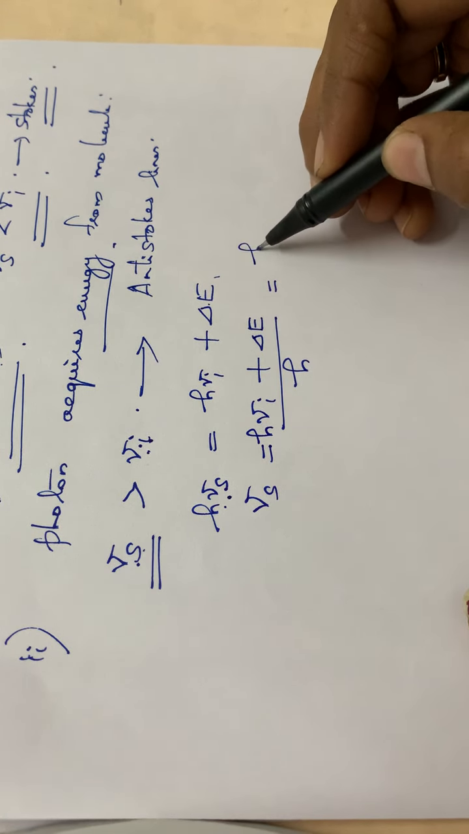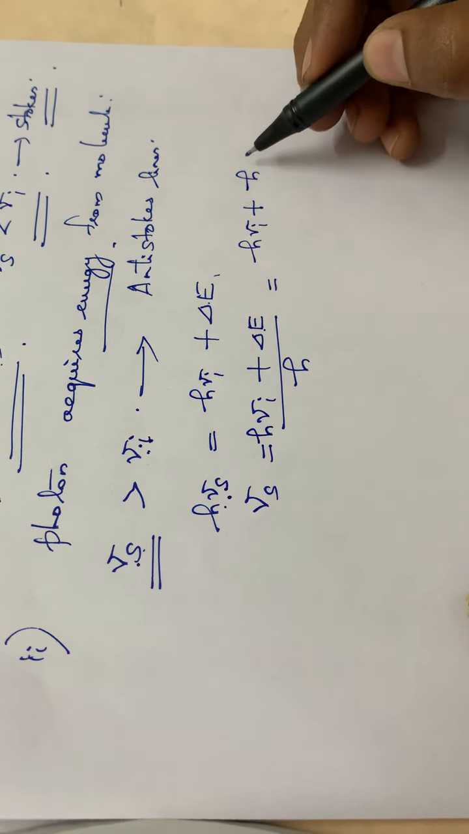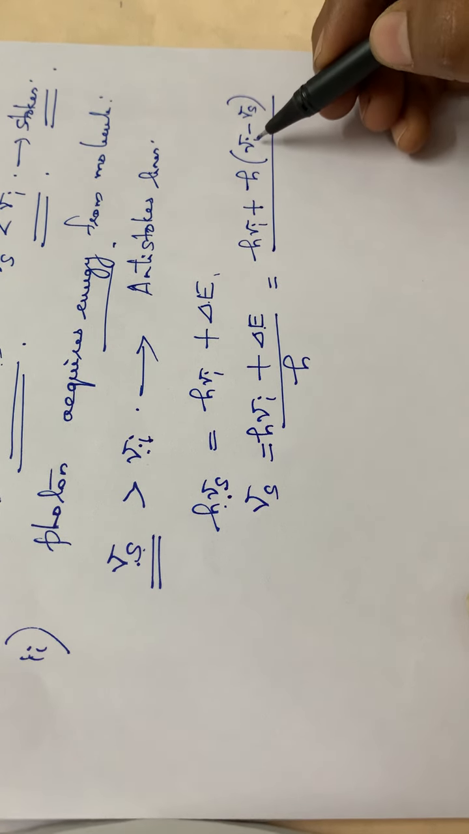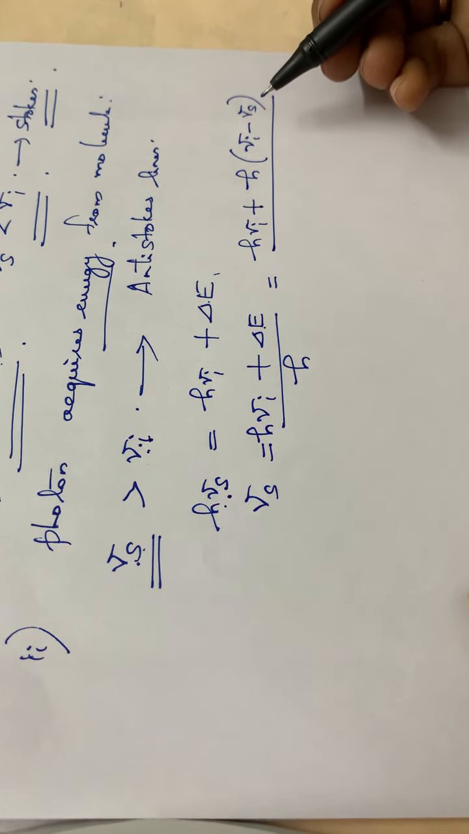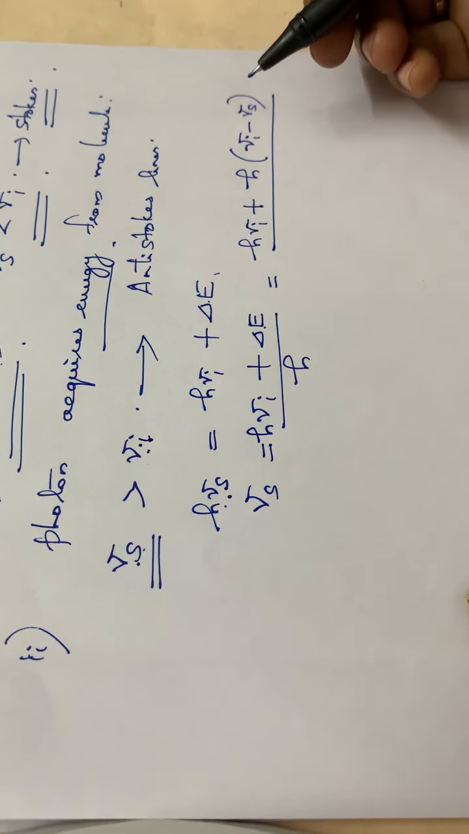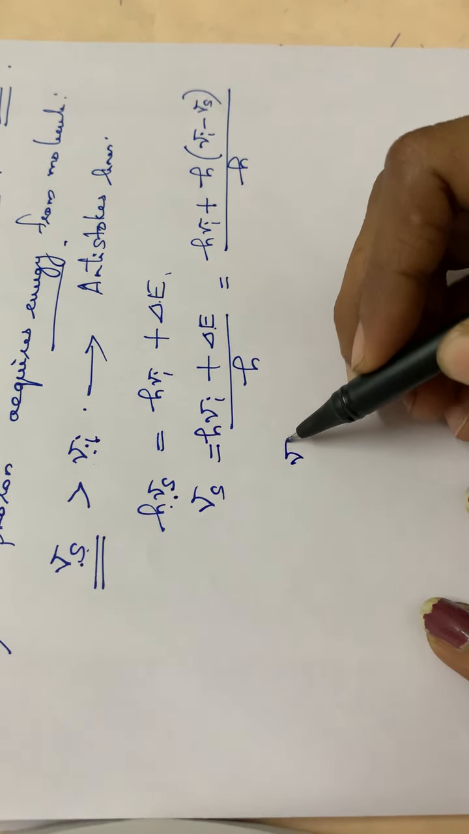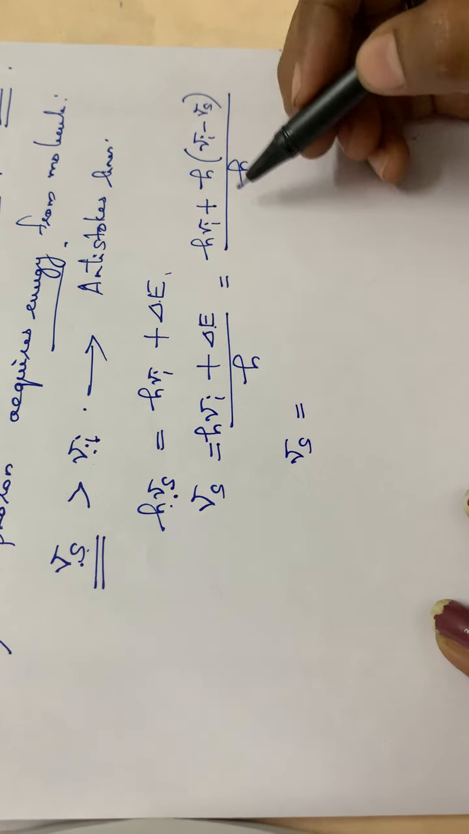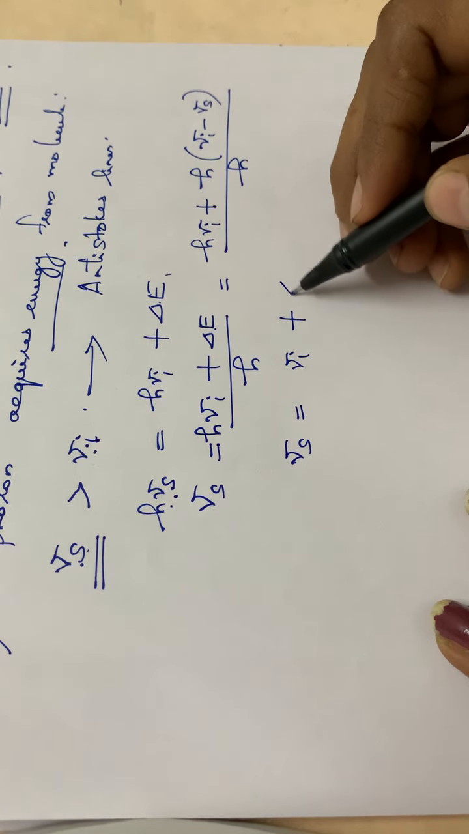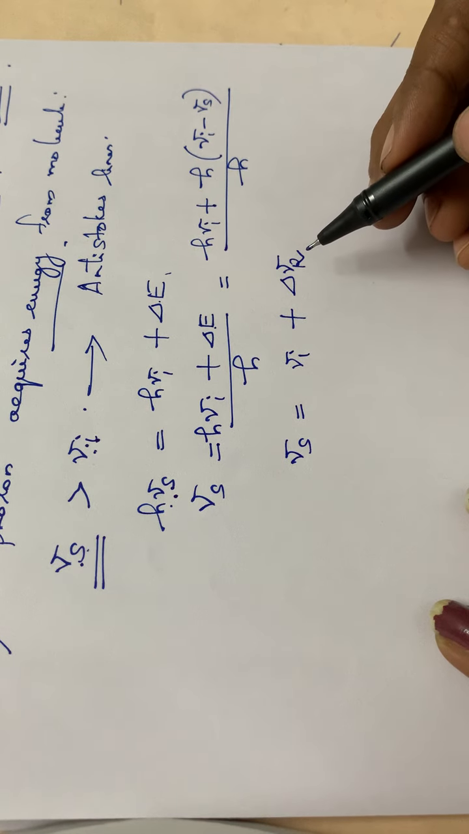Then that is equal to nu I plus, what is delta E? Delta E is h into nu I minus nu s. It will always be the same: the energy of the molecule before collision and the energy of the molecule after collision. That is h into nu I minus nu s divided by h. So nu s is equal to, h got cancelled, nu I plus nu I minus nu s, which is delta nu R. So nu s is equal to nu I plus delta nu R.